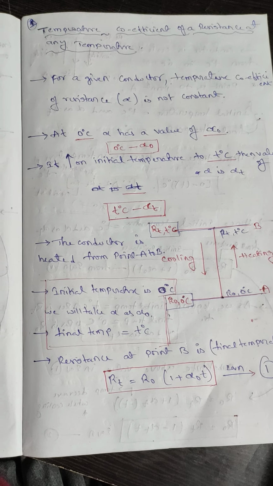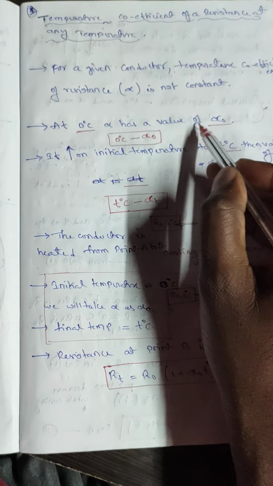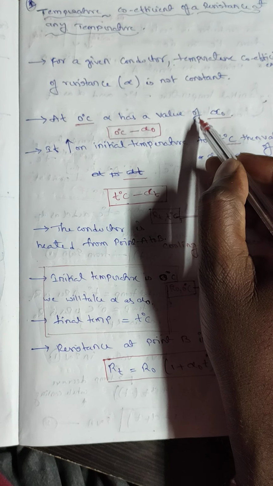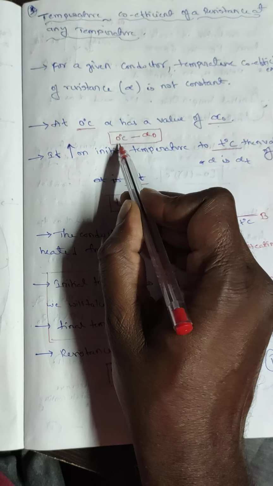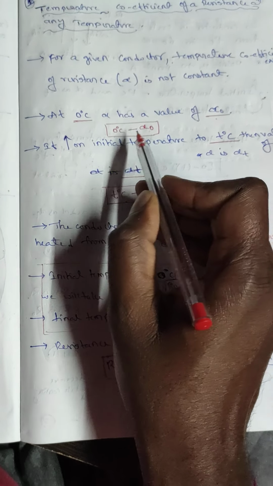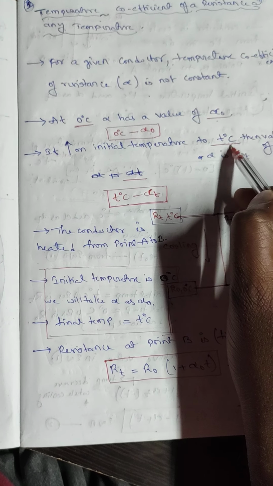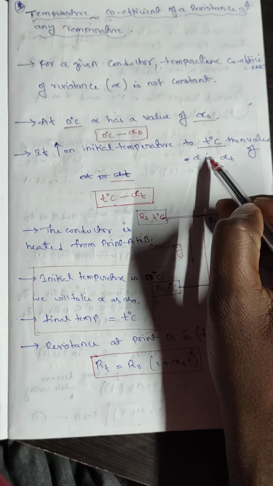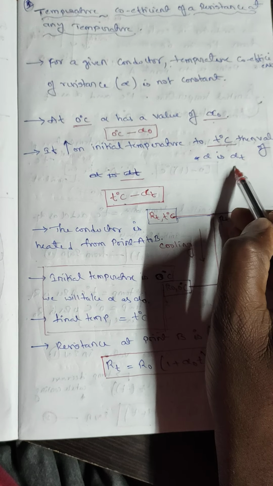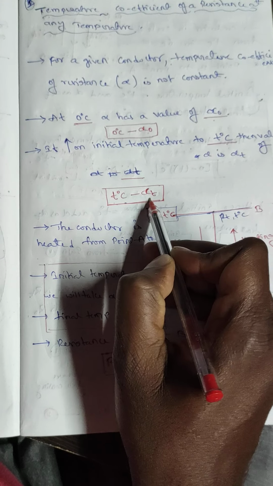At 0 degrees Celsius, the value of alpha is alpha naught. If the temperature is increased to T degrees, then the value of alpha is alpha T.